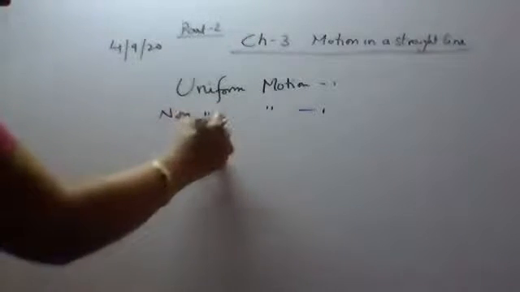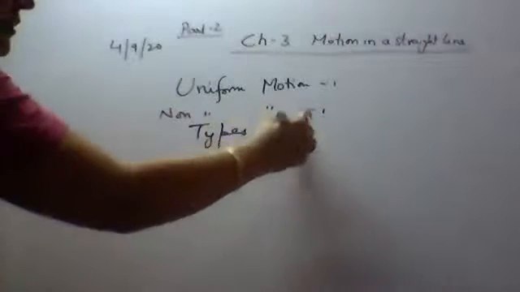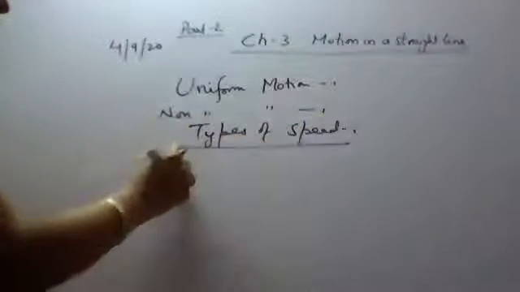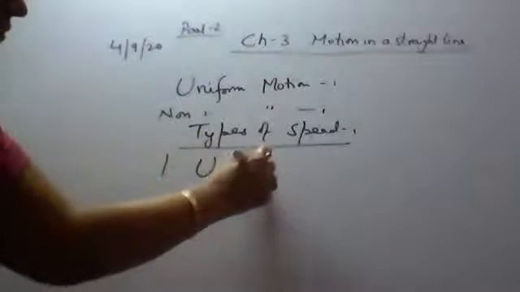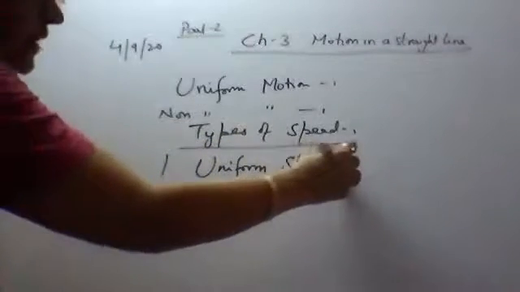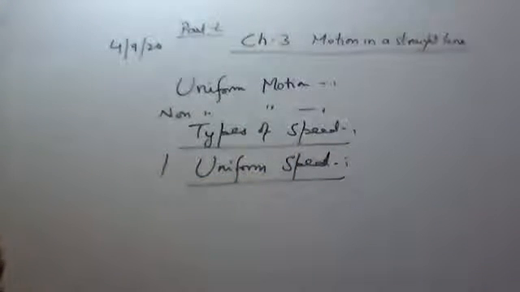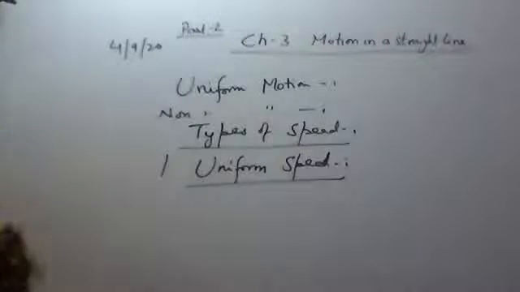Now here we'll study some types of speeds. The first one is uniform speed. Uniform speed means constant speed. Suppose a car is traveling at 20 kilometer per hour. After 10 seconds, its speed is 20 kilometer per hour only. After 20 seconds, after 30 seconds, after 50 seconds, the speed is constant. Such a speed we call uniform speed.